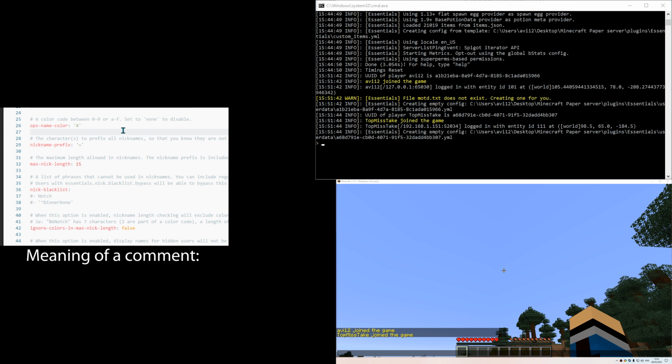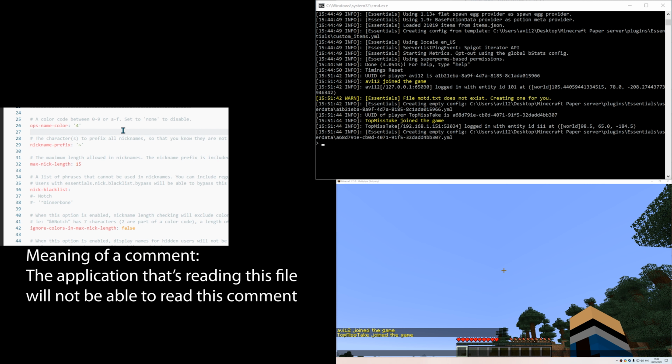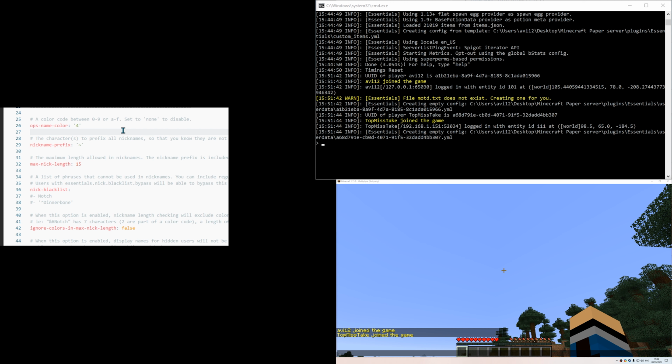A comment basically means that the application that's reading this file will not be able to read this comment, but only the key value pairs. Generally, comments in YAML files are used to provide more information to the person who's reading this file. In the case of this file, it's used to tell us what is the meaning of the key value pair that's below it. For example, this is a key value pair.